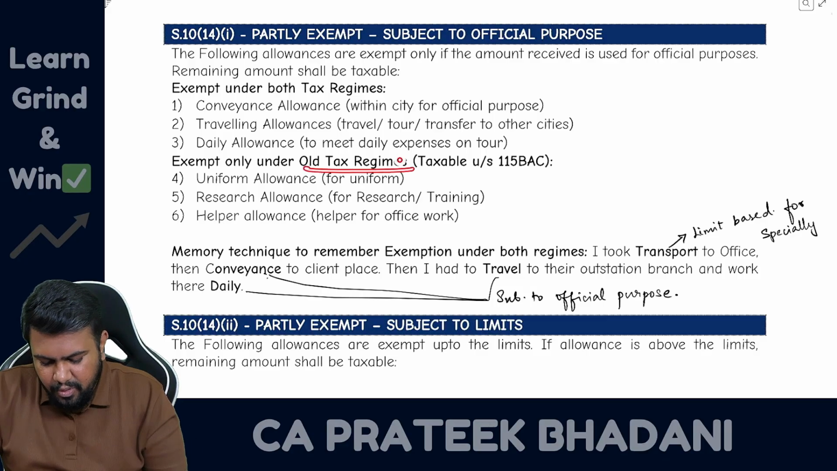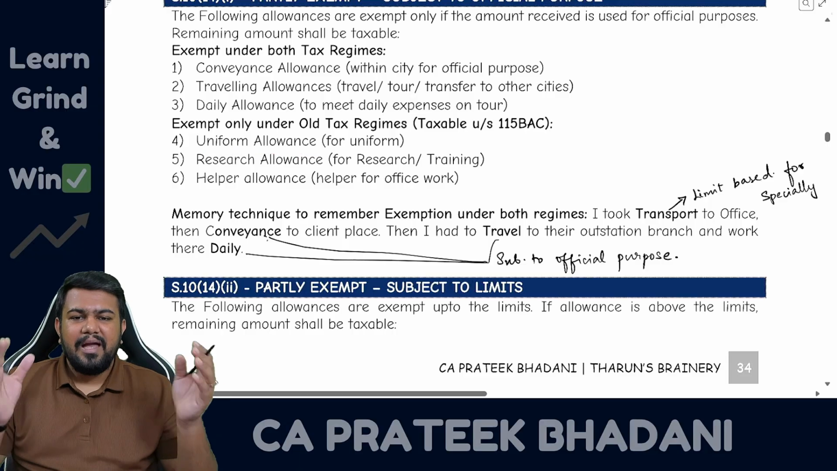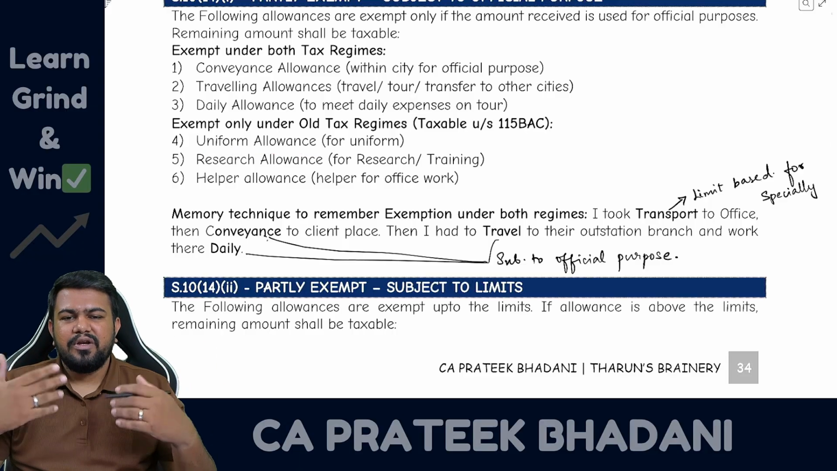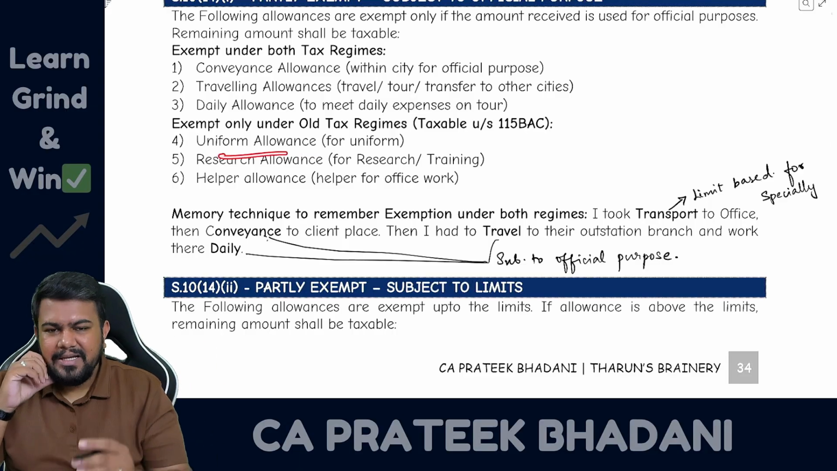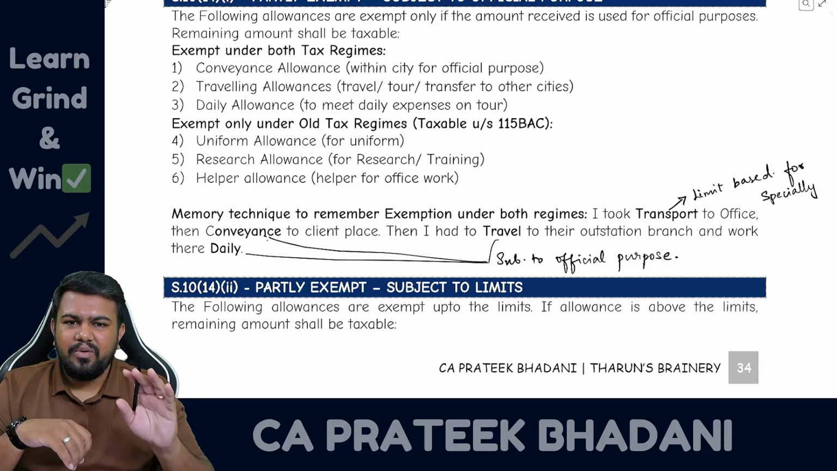Now let's talk about the old tax regime only. For that, there are 3 allowances. First is uniform allowance. Uniform allowance means what? Allowance for stitching the uniform. So for a new uniform, whenever allowance is received, subject to the expenditure incurred on the uniform, it is allowed as exemption in the old tax regime.